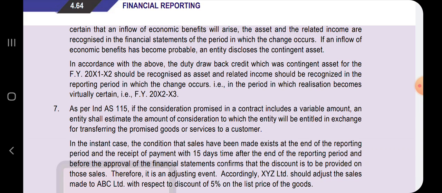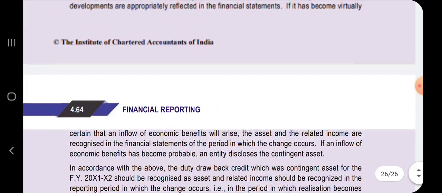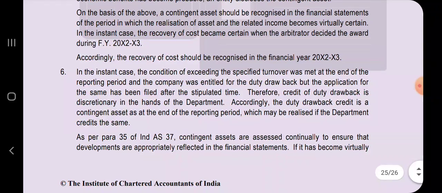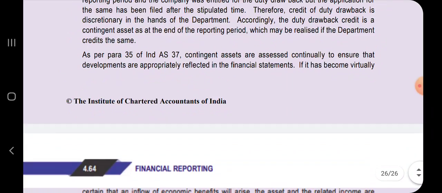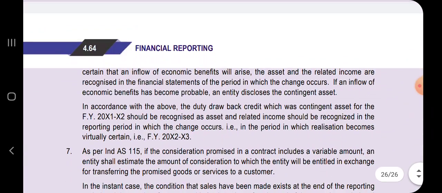In accordance with the above, the duty drawback credit, which was a contingent asset for 21-22, should be recognized as an asset, and the related income should be recognized in the reporting period in which the change occurs. When did the change occur? It occurred on 28th June. So, till 28th June, the company is not clear whether it will get the duty drawback credit or not. And hence, a change occurred in the next year.